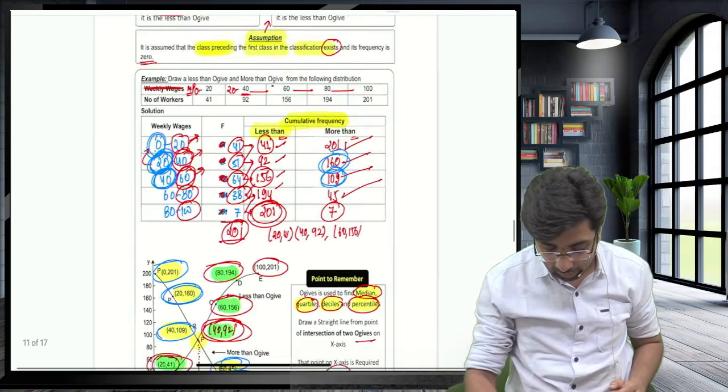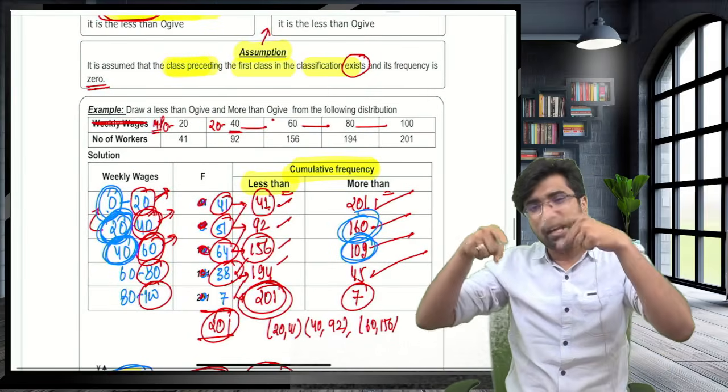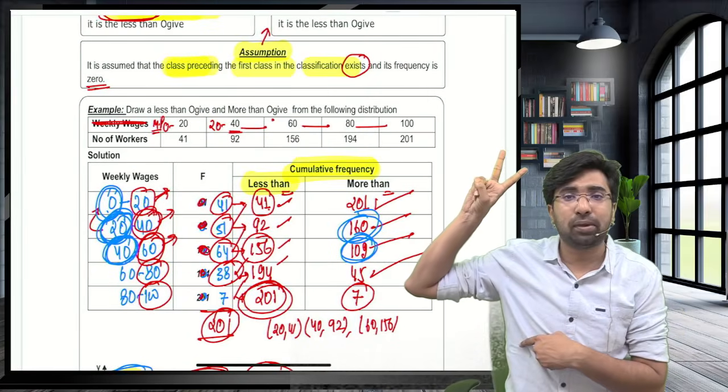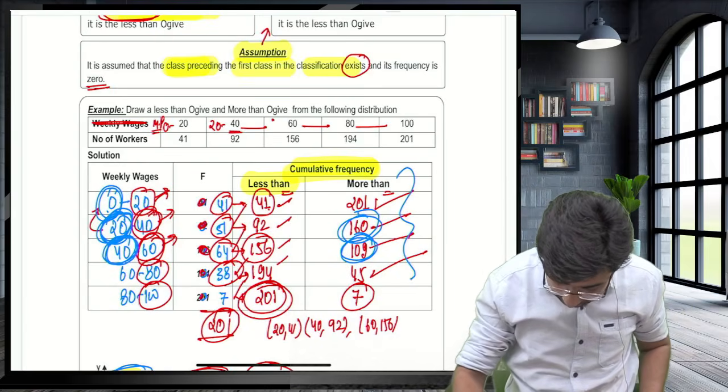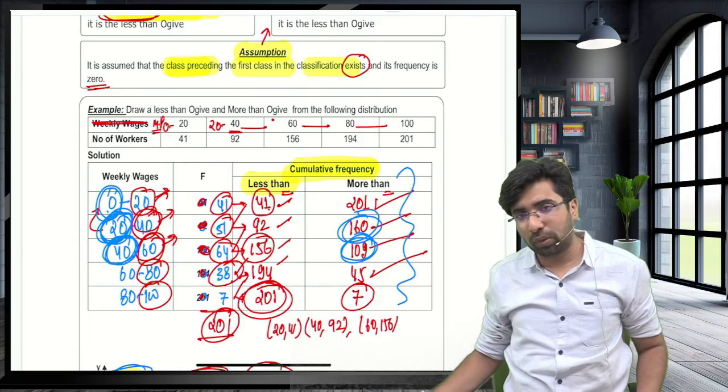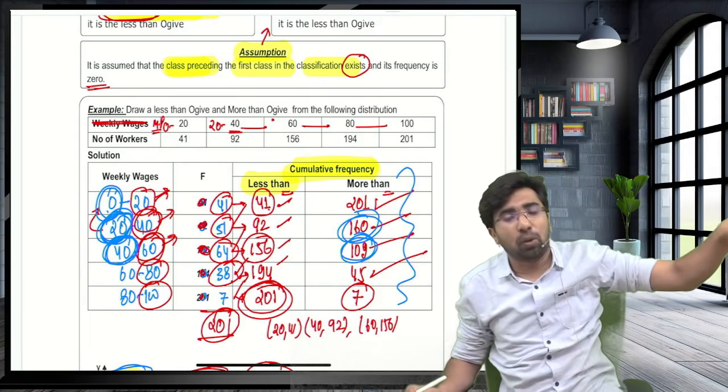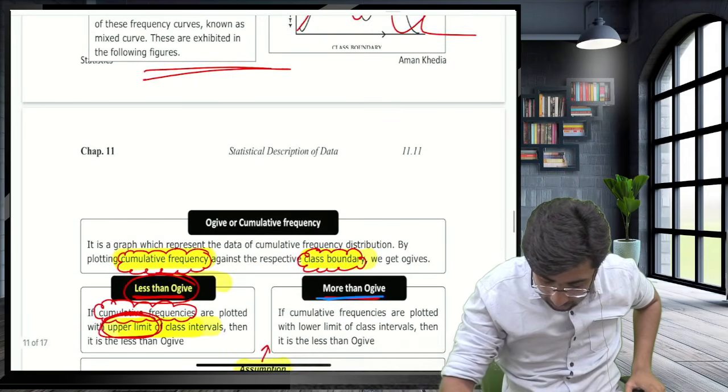So how will you keep this in mind, guys? If you take the less than cumulative frequency with the upper class limit, and the more than cumulative frequency with the lower class limit, this is known as the more than ogive.